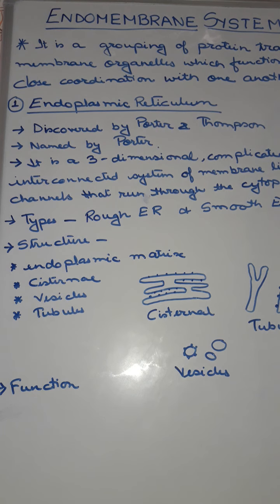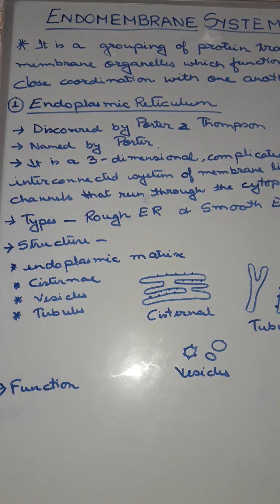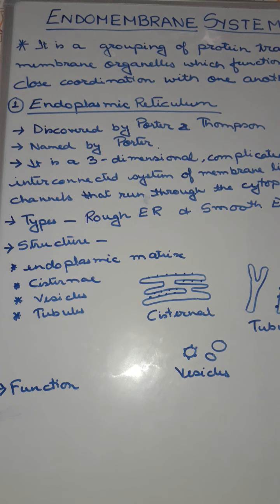So they provide a bone-like structure, a proper shape to the cytoplasmic content. Now this endoplasmic reticulum divides the intracellular space into two compartments. One is the luminal compartment, that is the portion inside the endoplasmic reticulum, and the extraluminal compartment, that is the outer side, that means the rest of the cytoplasm. The extent varies from cell to cell, that means how much is present, how long it will be, and what the type is will be different in different types of cells.